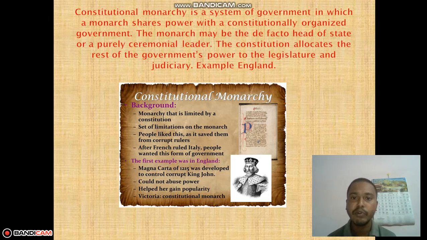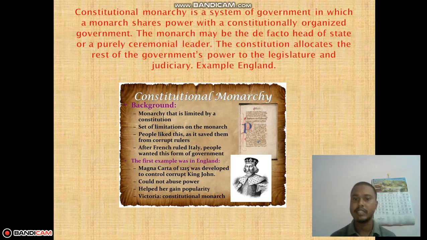And a little background, if you want to know, I have given in this picture. You can see monarchy is limited by the constitution. Monarchy is limited. They cannot have everything their say, and they have limitations. Why are they still there? Because the democratic government saved people from corrupt kings and queens. After France ruled Italy, people wanted this form of government. And the first example was again England. Why did it start? It was started to help people from the abuse of a corrupt king, King John.